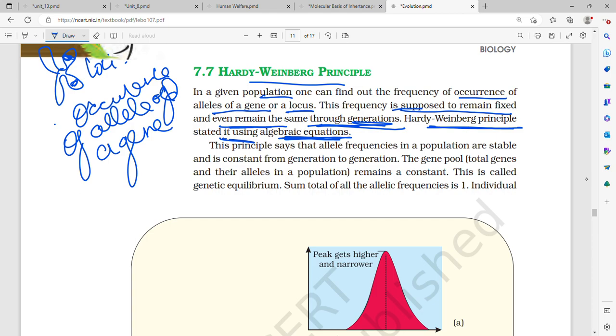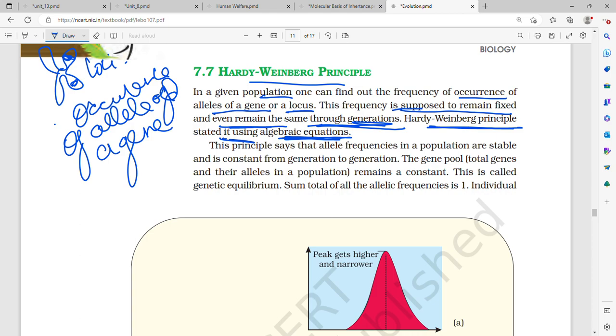So if we can find out the frequency of occurrence of a particular gene, let's say black eye in Darwin's finches, or in humans, let's say brown eyeball color, that is the frequency of that gene or locus occurring in every generation. If this frequency is, say, 1 in 4, it is supposed to remain fixed or remain the same throughout generations.